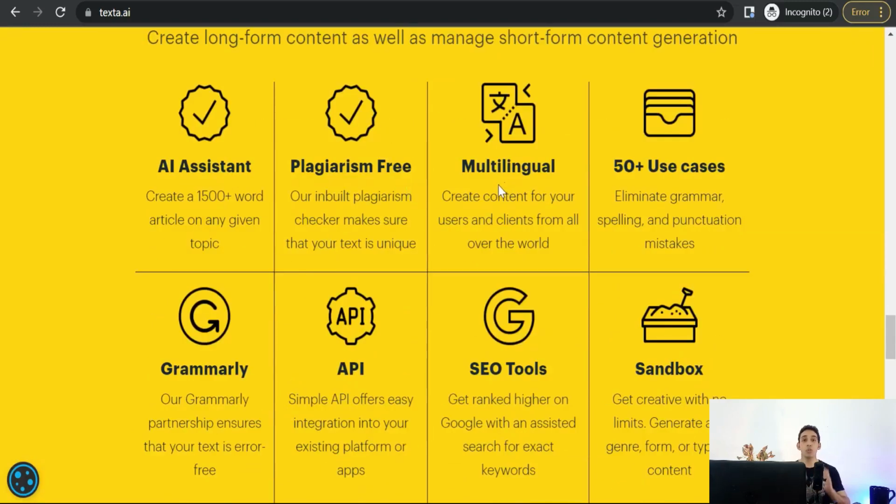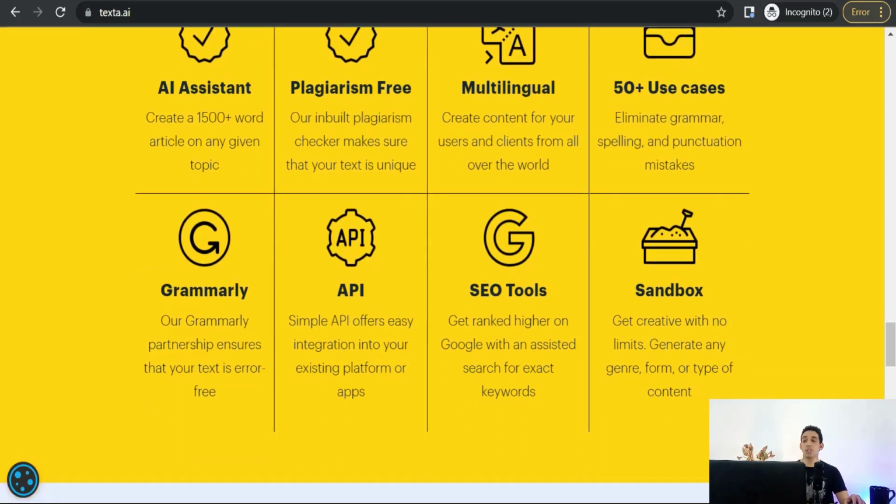You can generate your content, your article in any language you want, like Spanish, Portuguese, German, Dutch, and so on, with over 50 use cases and an integration with Grammarly to correct any spelling and grammar mistakes. And you will find SEO tools that give you an area to insert your keywords for better SEO results. Okay, and get creative with no limits. Generate any genre, form, or type of content.